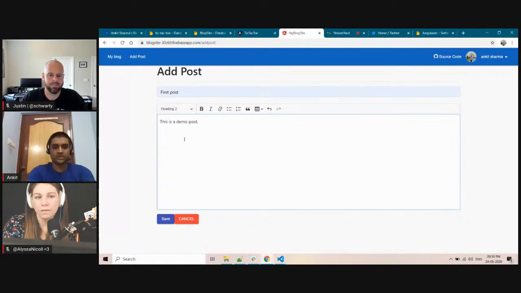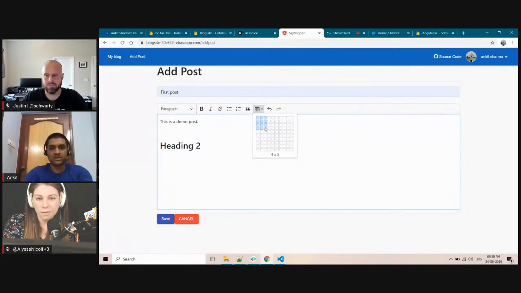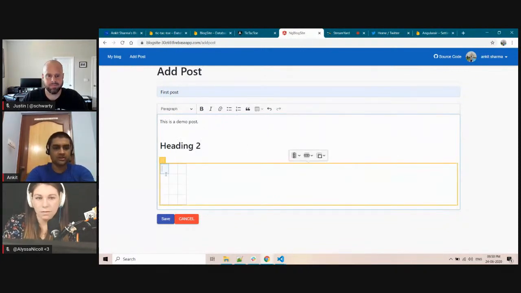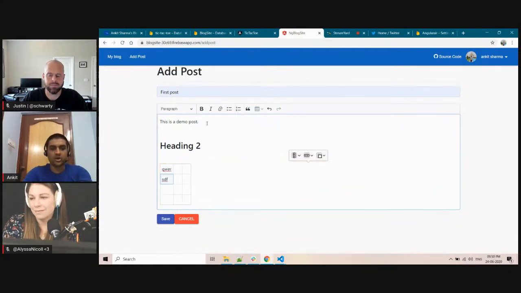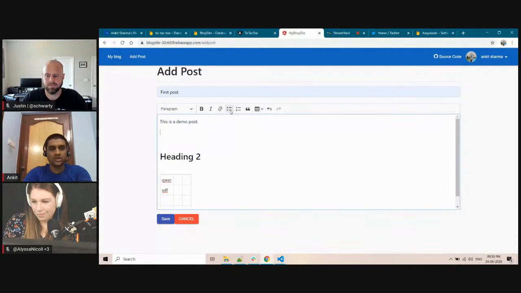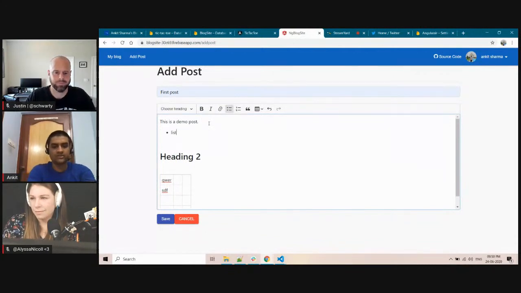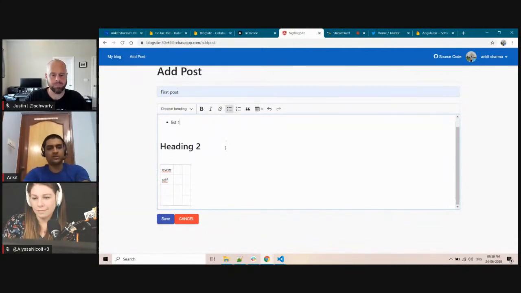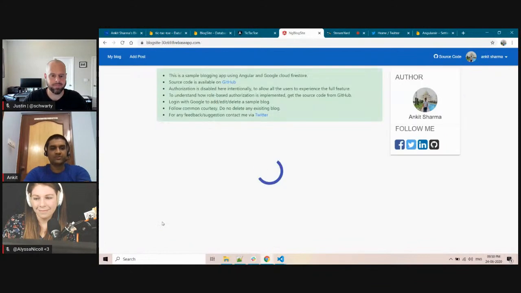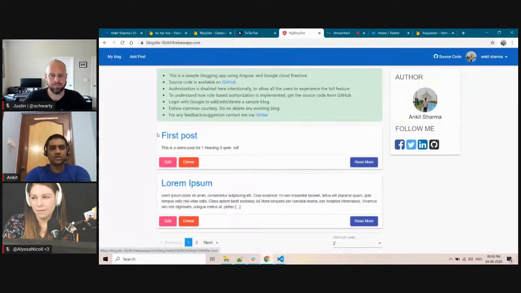Let's say if you want to set heading 2, or if you want to set some table, you can have some table over here. All the editing features, it's a complete editor. You can get all the list values and everything. You can get whatever you can get in an editor. Click on save. It will be saved, and you can see it on the home page.